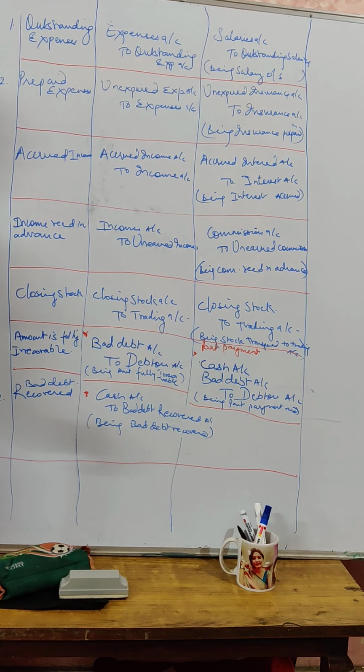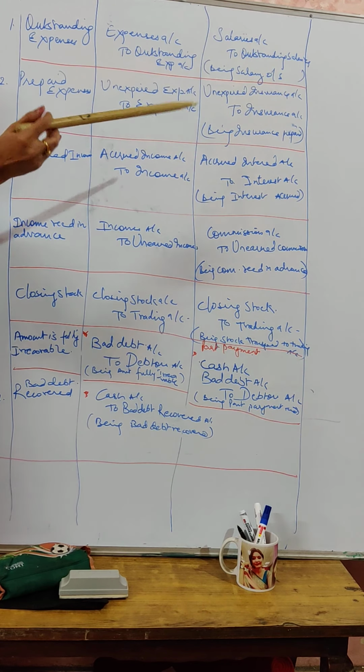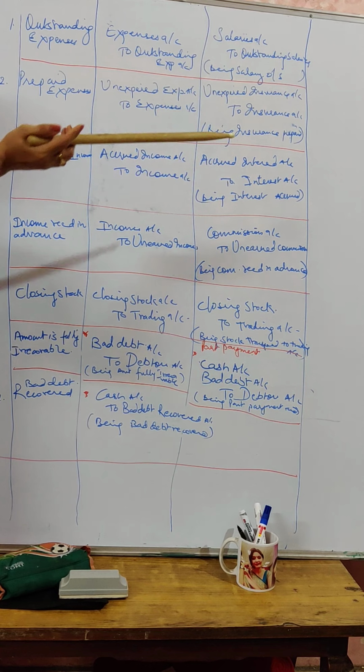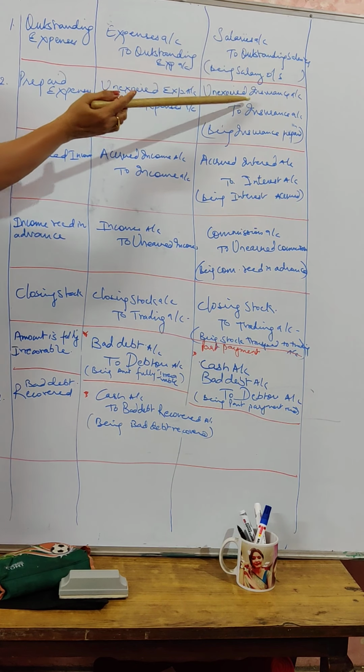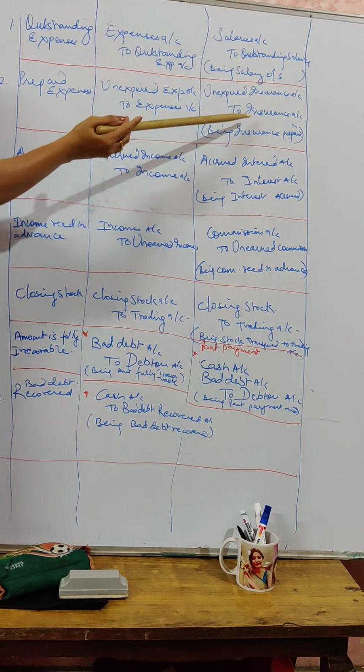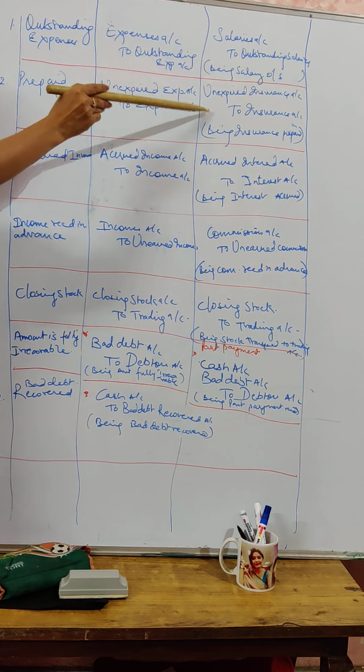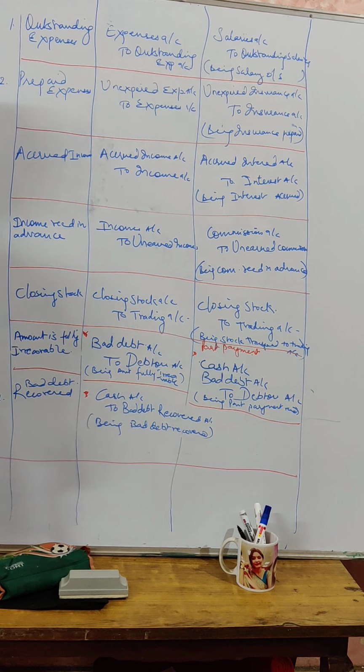Let us take an example. In case of insurance, mostly it happens that you have taken an insurance, normally for a 12 month period, and that period is going to expire after our accounting year. So your journal entry will be unexpired insurance or prepaid insurance account debited to insurance account. We'll discuss these things later on along with the example as well.